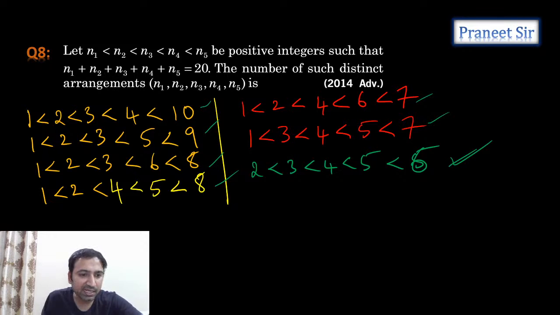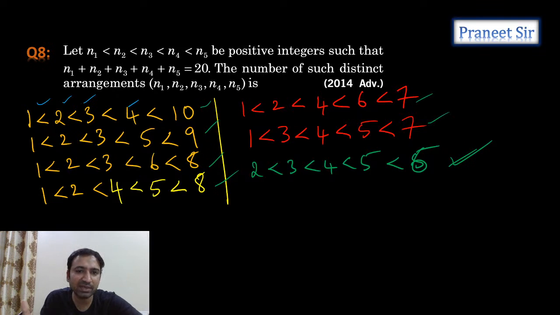We are just starting with the minimum value. We just started with the very minimum value. 1, 2, 3, 4 we have taken, and the last one we fixed. First 4 numbers we fixed, last one we calculated. First 3 numbers we fixed, last 2 we are changing. So like that, we are trying to calculate all the possible values, and hardly we got 7 cases only.